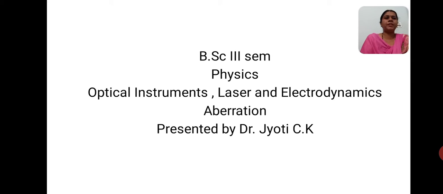The title of the paper is Optical Instruments, Laser and Electrodynamics. In optical instruments, we will try to know about aberration. Before going directly to the aberration, first we will try to know about the lens, focal point, focal length, and types of lenses. Then it becomes easy for us to know about aberration.